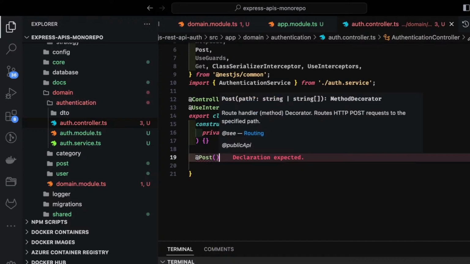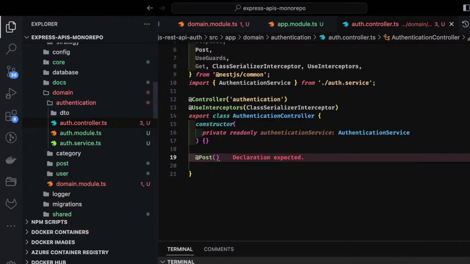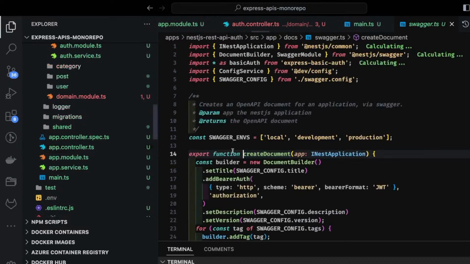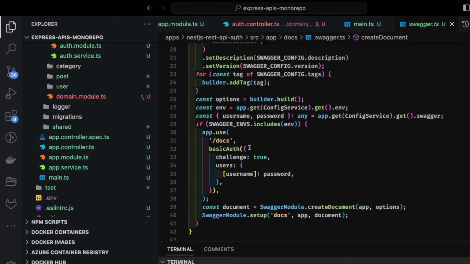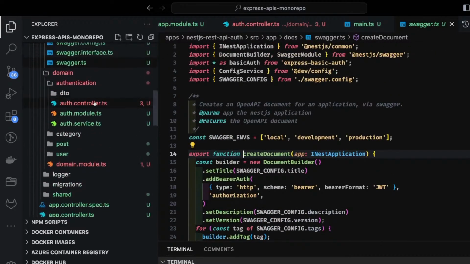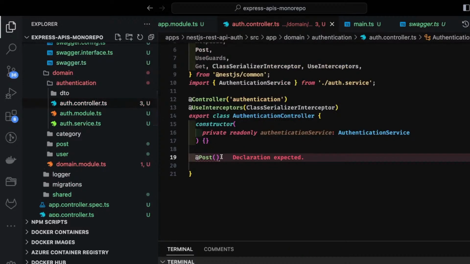We are also going to use Swagger, because Swagger will expose these API specs to the Swagger URL. So we will also register a Swagger module. I think we might be already using it. Let me check. Create document. Yes, we are using a Swagger module already. So we just need to use these Swagger annotations properly so that we can expose the API docs.